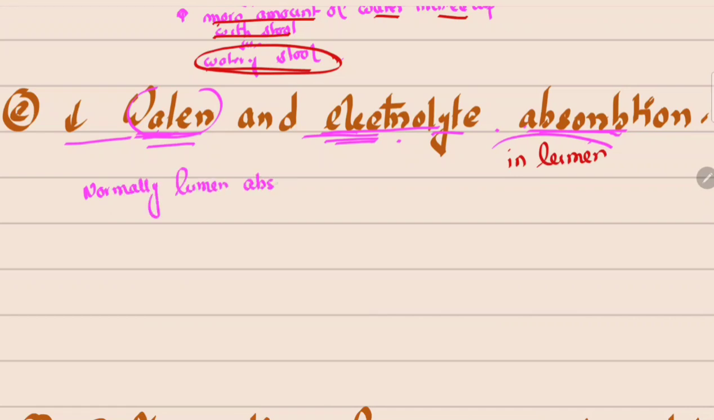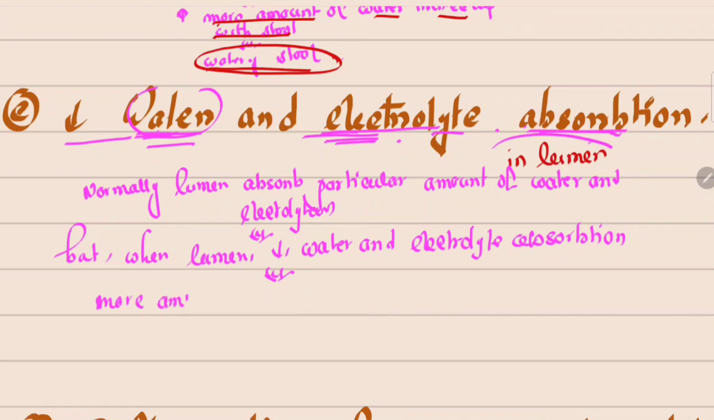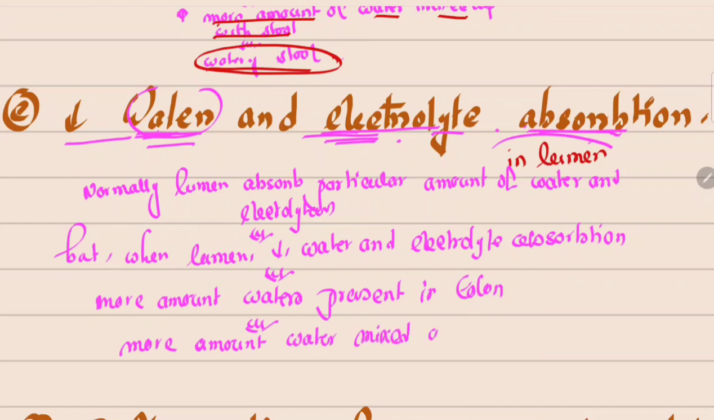the lumen absorbs a particular amount of water and electrolytes, but when the lumen decreases water and electrolyte absorption, that means more water is present in the colon, so more water mixes with the stool, so the person can pass watery stool.